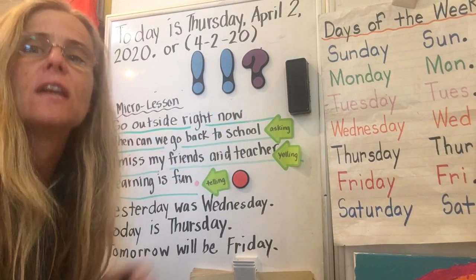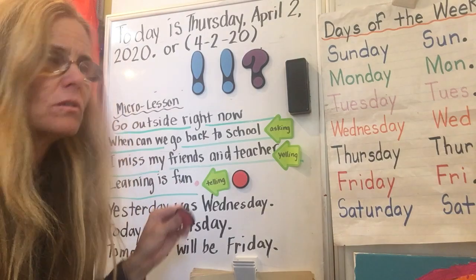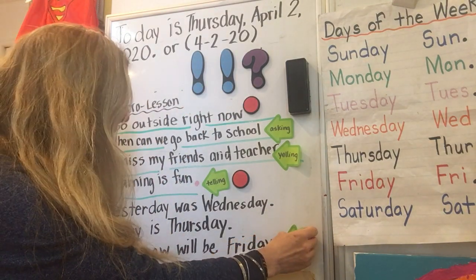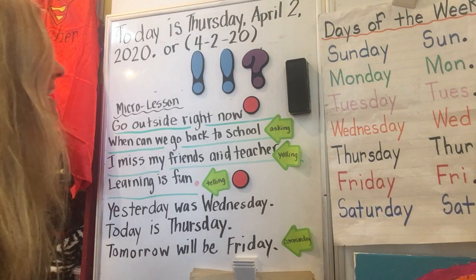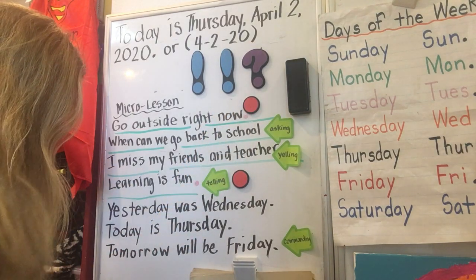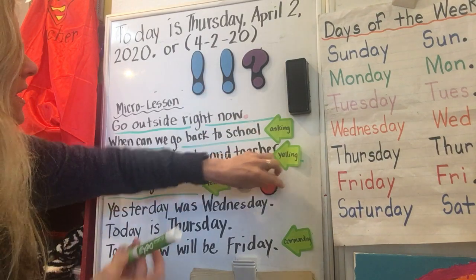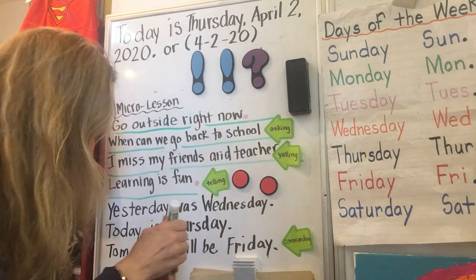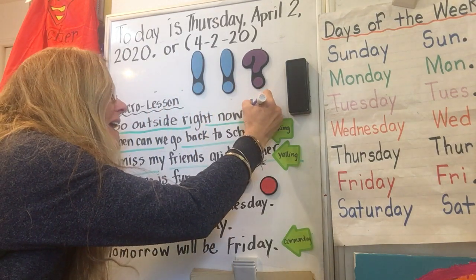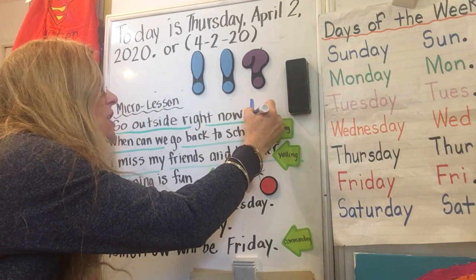Go outside right now. So did I use this? Yeah, no. But I could have. A commanding can use either type. It can either use a period, or it could use an exclamation point.